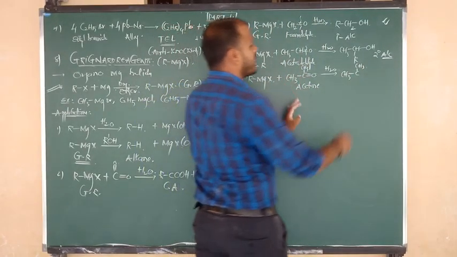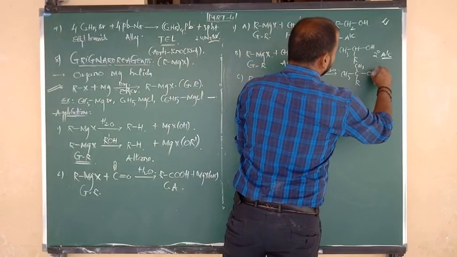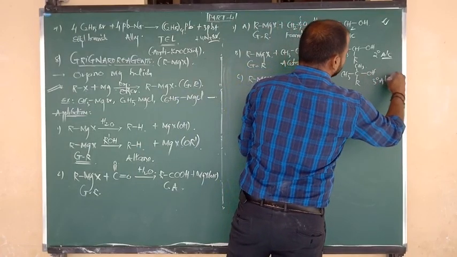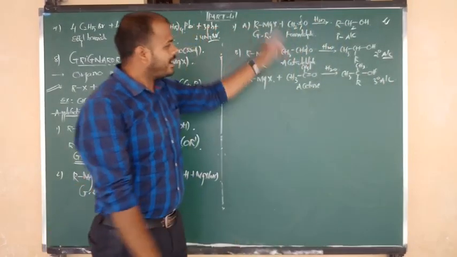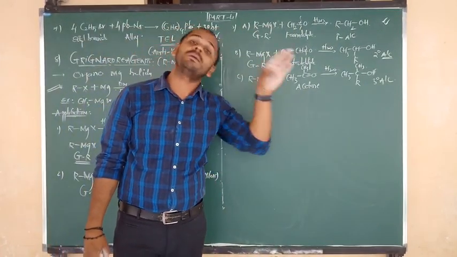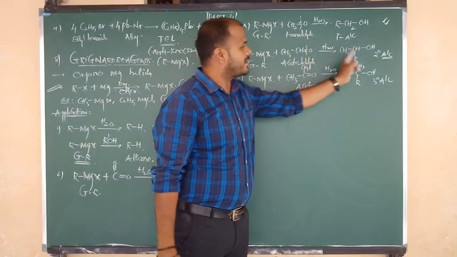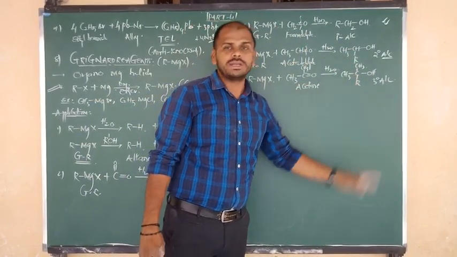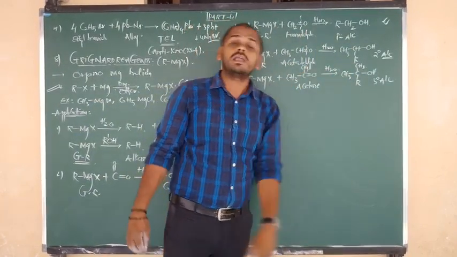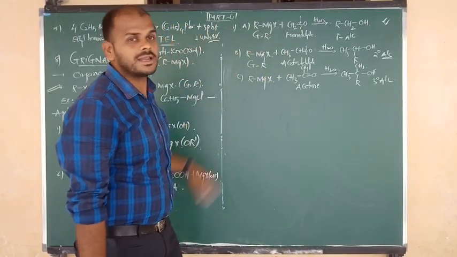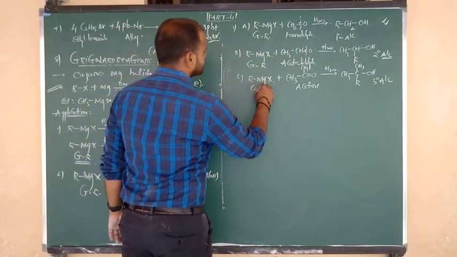From below the plane the R group attacks, and from the water molecule we take the OH group. So this is which alcohol? Tertiary alcohol. In all three reactions, the common byproduct is MgXOH. So formaldehyde gives primary alcohol, other aldehydes give secondary alcohols, and ketones give tertiary alcohols. In that way we can prepare all types of alcohols from the respective Grignard reagent.